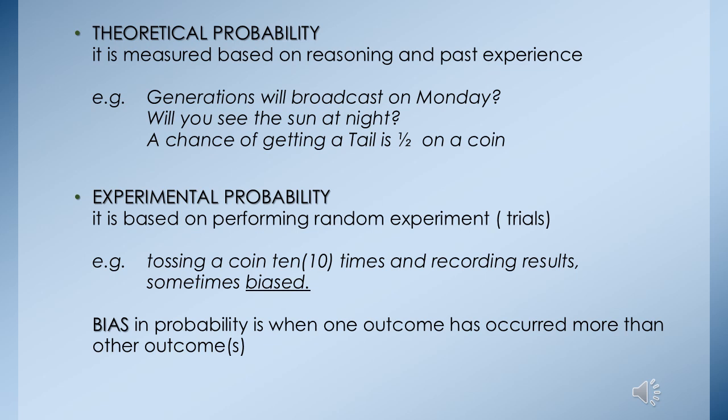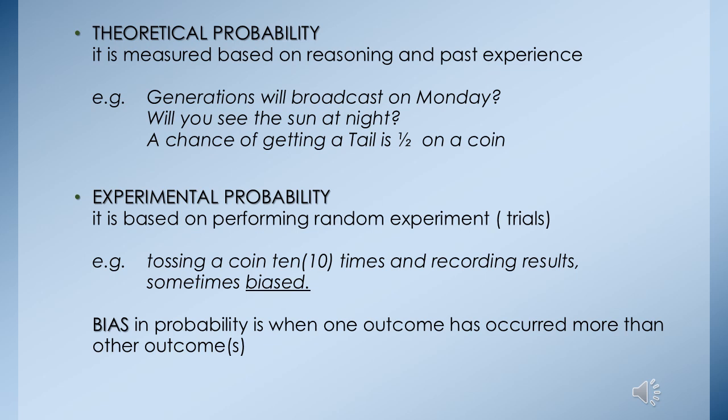Now we know that the chance of getting a tail when you are spinning a coin is 1/2, which is a 50% chance. When you are tossing a coin and flipping it on one side, the chance of getting a tail is 1/2. Hence, those examples highlight the fact that there are probabilities that we know theoretically based on our experience and some of the reasoning that I've just highlighted.